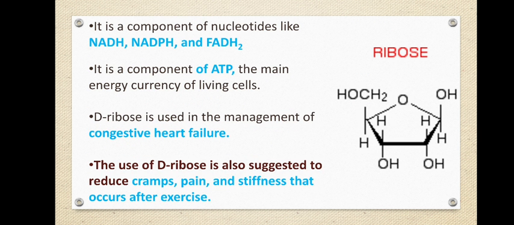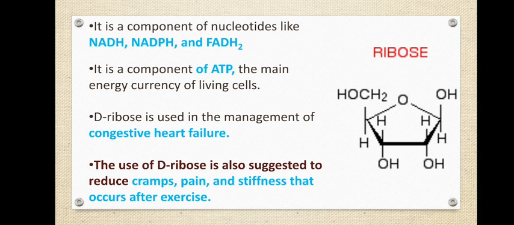Or retroviruses, again they have RNA as their genetic material. Not only that, these ribose sugars are also important components of nucleotides like NADH, NADPH and FADH2. You will be studying these in glycolysis as well as in the Krebs cycle. They will come up a lot in those kinds of metabolic reactions.